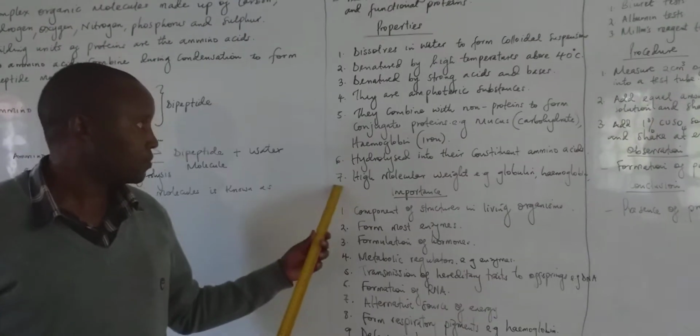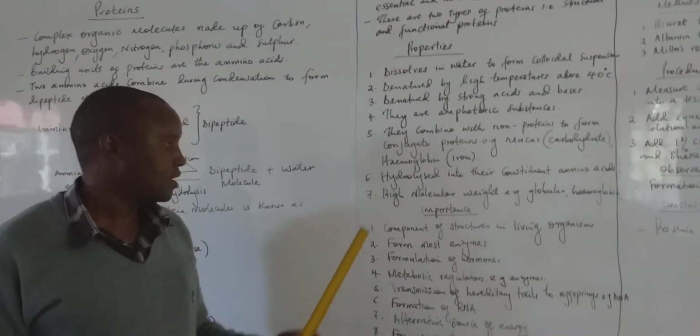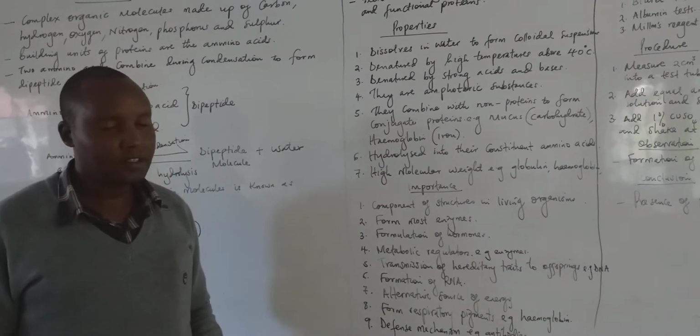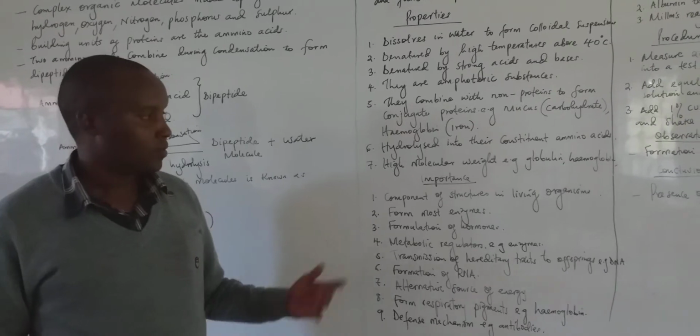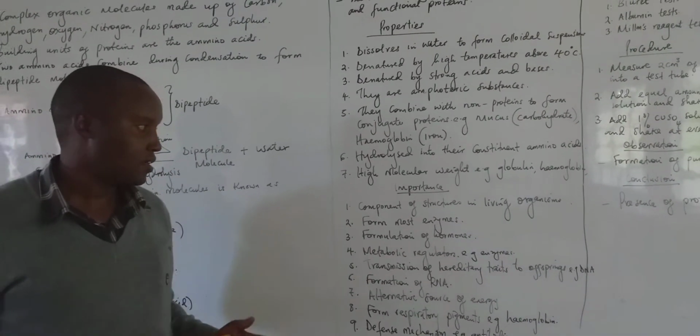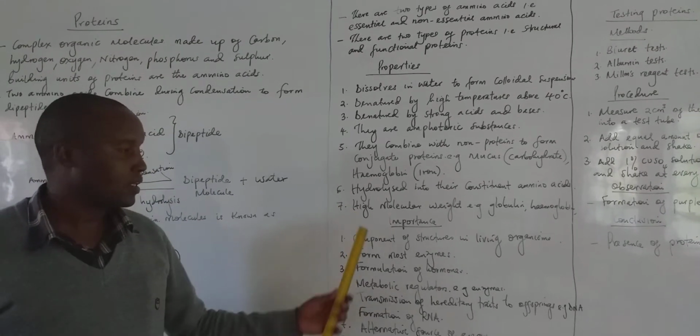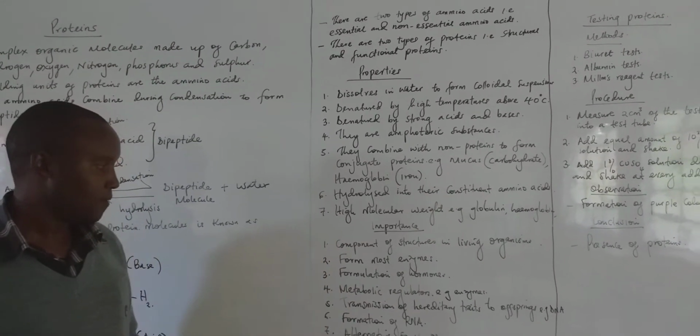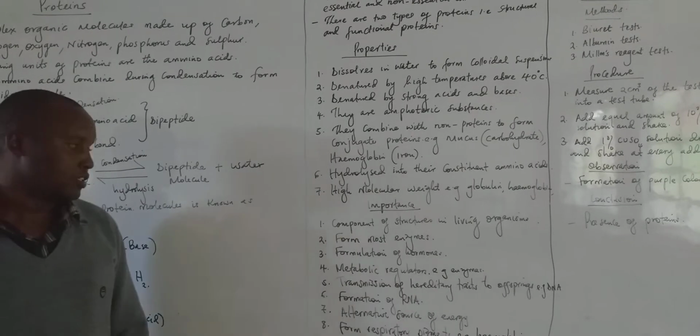The last property of protein is that it has a high molecular weight. For example, globulins and hemoglobin, we find that their structure is large. So therefore, they possess what we call a high molecular weight. Now, what is the importance of proteins?